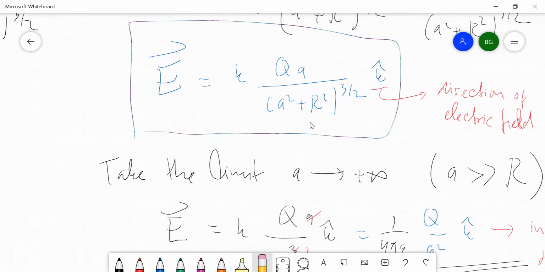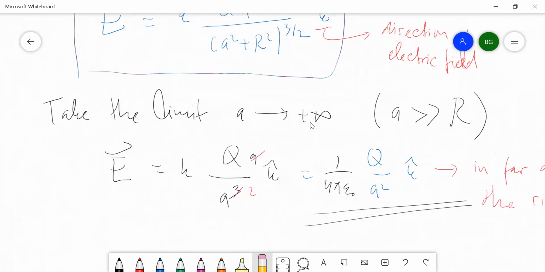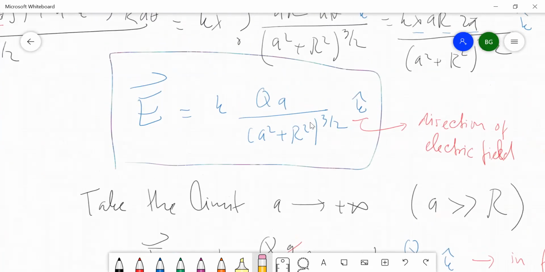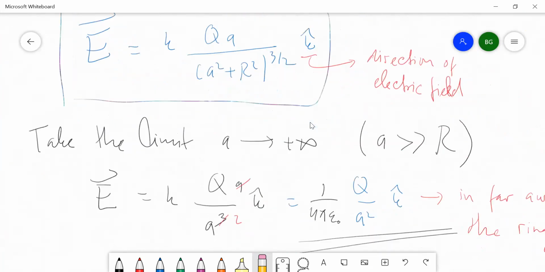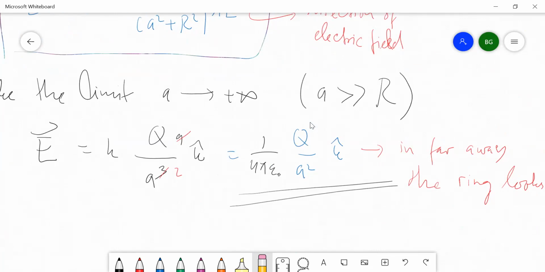If the distance is very large compared to the radius of the ring, the electric field of the ring takes the limit of a point charge, for a point far away from the ring.